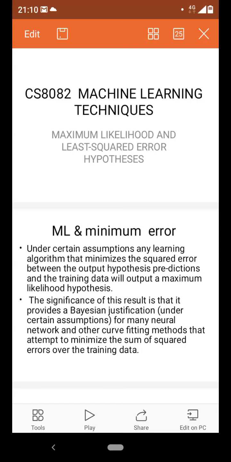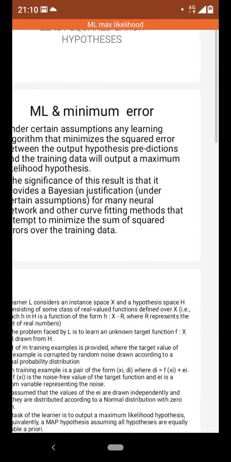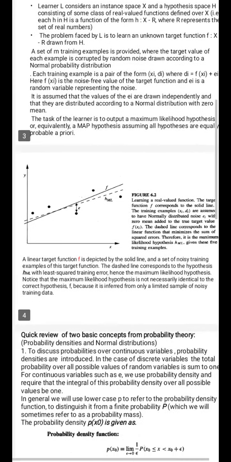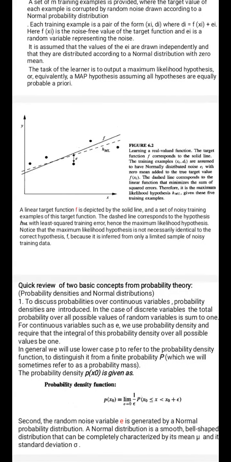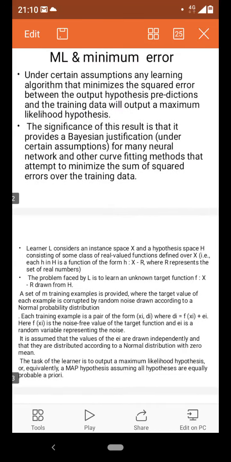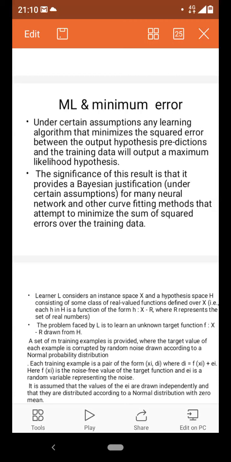Here we take a fixed value of data and find out the output for different values of hypothesis. That is called the maximum likelihood, that is the likelihood function.